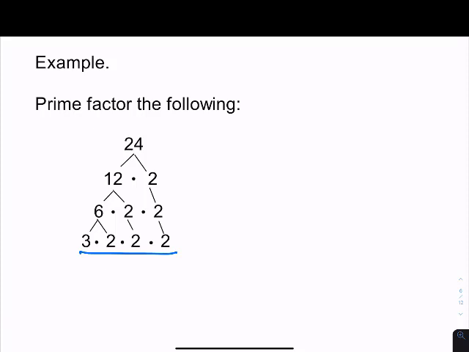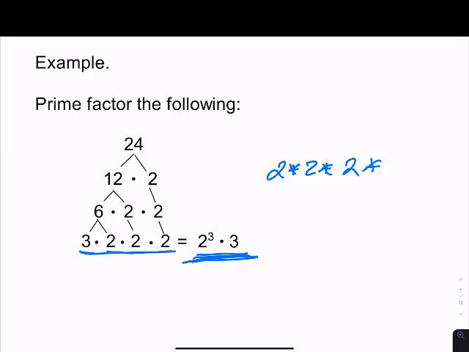Typically, back in elementary school, you would then write that in exponential form. You would put your numbers in order, so these 3 twos you would write as 2 to the 3rd power times 3. In today's lesson, you're not going to do this part. All you're going to do is give me the list of prime factors in number order. So for today's lesson, you would write 2, and what we're going to use in our Google form for a times sign is the asterisk: 2 times 2 times 2...